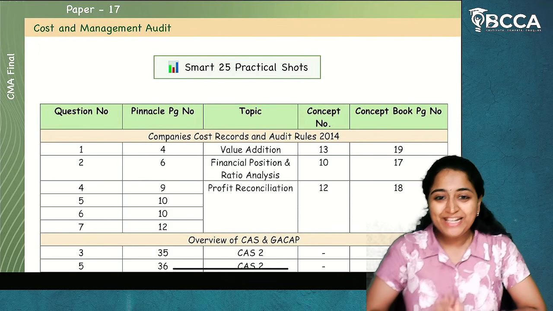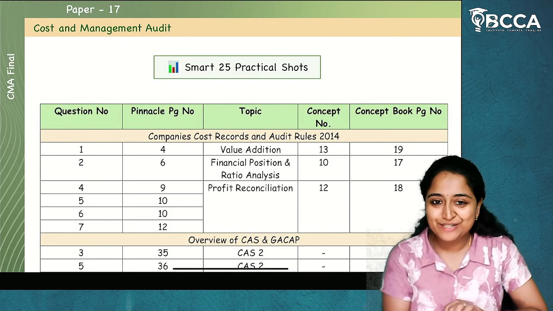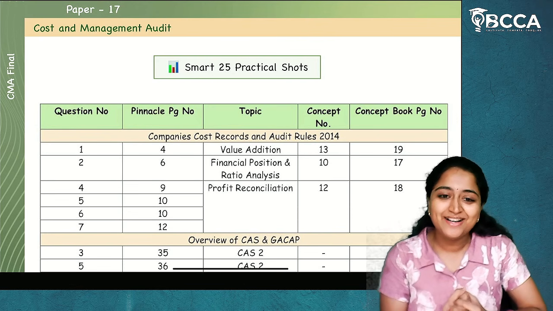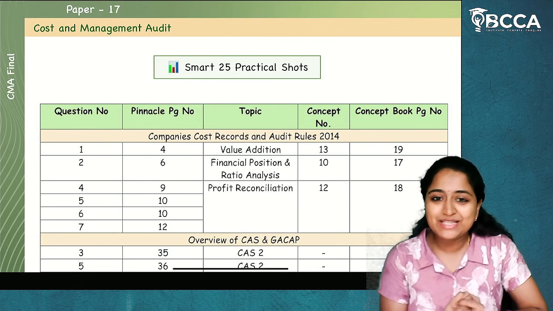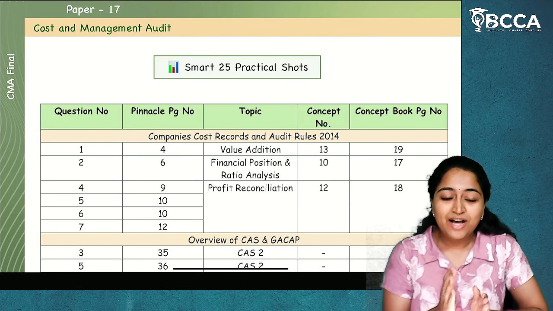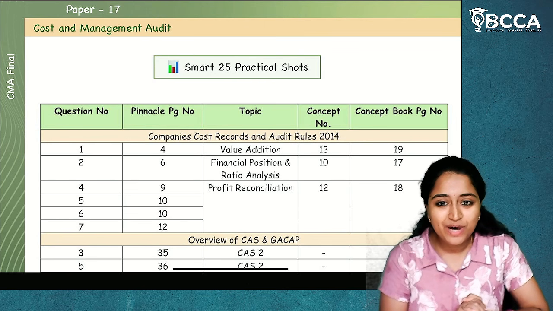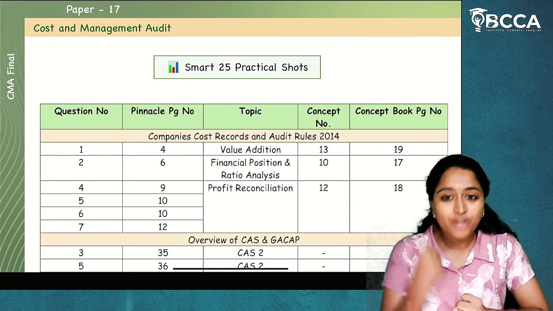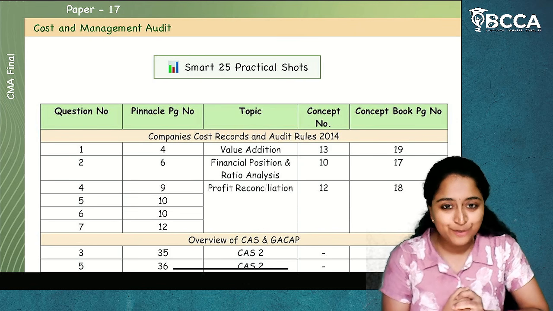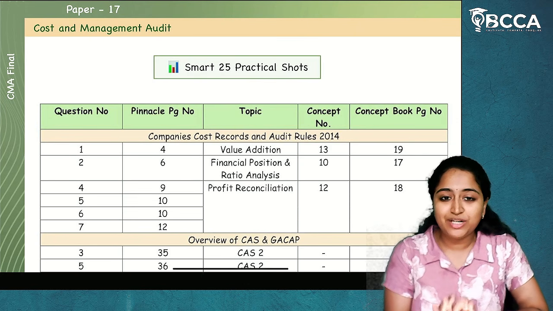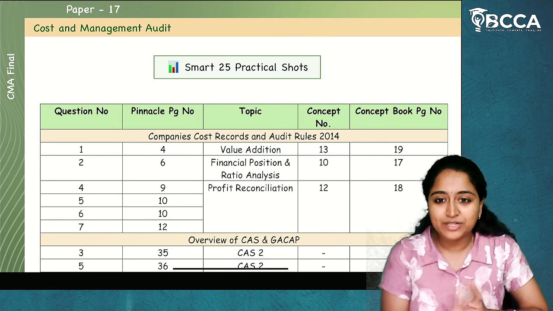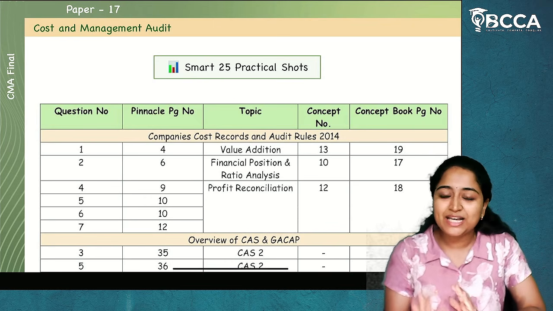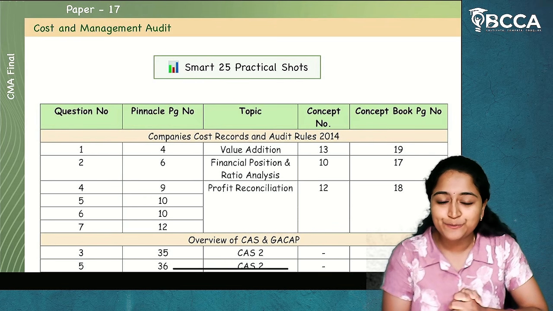There are very few days left for the examination. Many students have already started counting the hours for the final countdown. I know how stressful it is for you, and how much tension and how many thoughts are running in your heads. I know. And I am here to tell you that these are very common. So hold your breath, be calm, be relaxed, and just focus on what I'm trying to tell you.